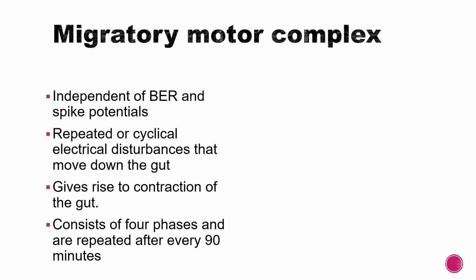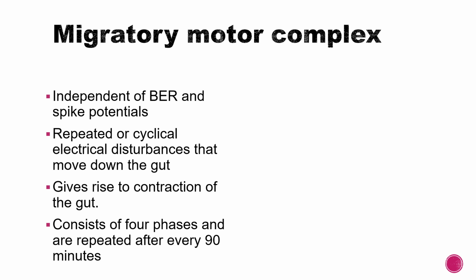These are independent of BER and spike potentials. These are repeated or cyclical electrical disturbances that move down the gut, and it causes contraction of the gut. Okay. In an empty stomach, cyclical electrical disturbances give rise to contraction of the gut. BER did not give rise to contraction, spike potential gave rise to contraction. Migratory motor complex also gives rise to contraction.